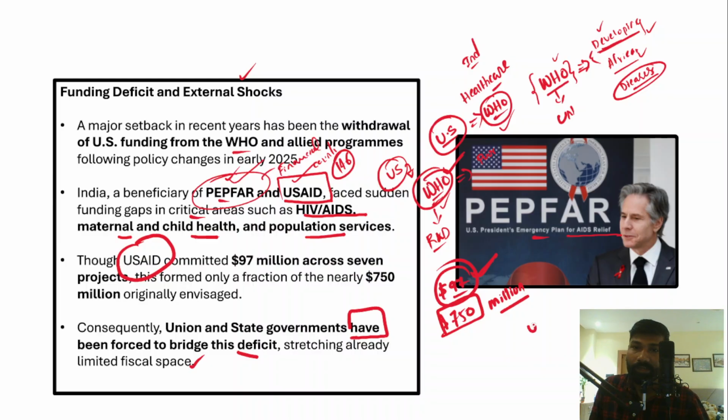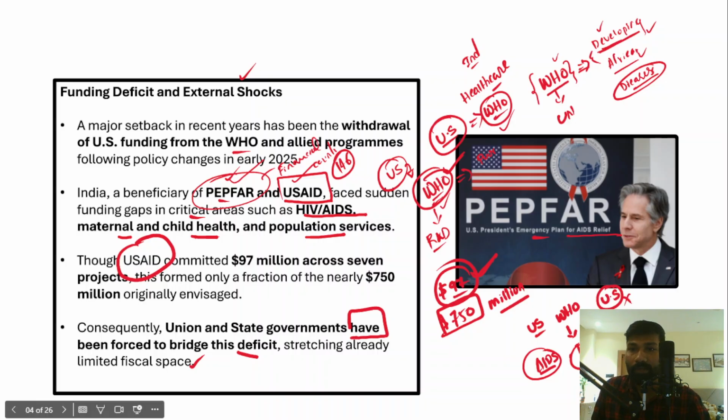Now imagine that countries like the US and other developed countries, and institutions like WHO, are providing financial assistance to developing countries to deal with diseases like HIV AIDS, TB, and other most critical diseases, and India also receives such assistance from these countries. If countries like the US have cut short their aid to the developing countries, then of course the burden will be on the union government plus the state government, right? So they need to spend more money on the healthcare system.